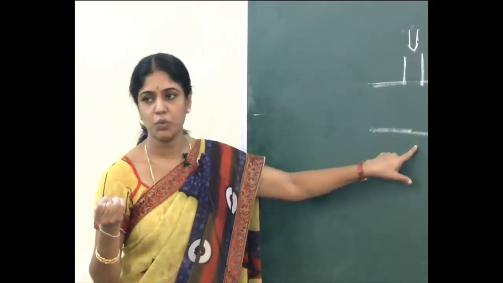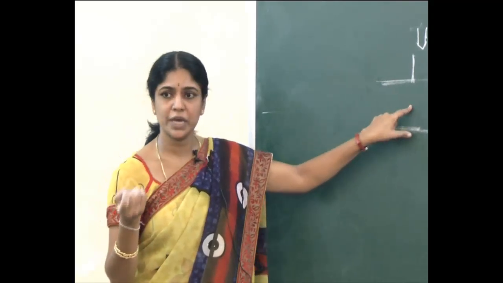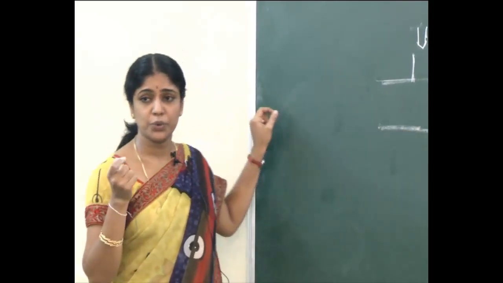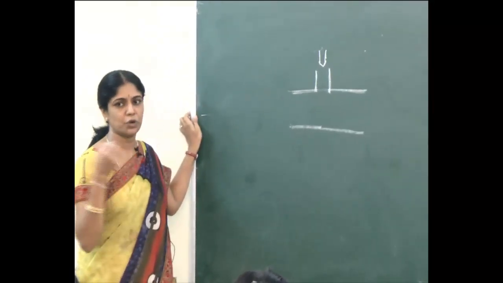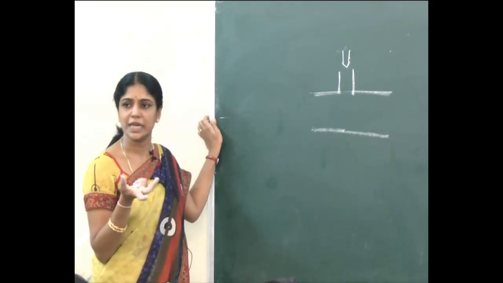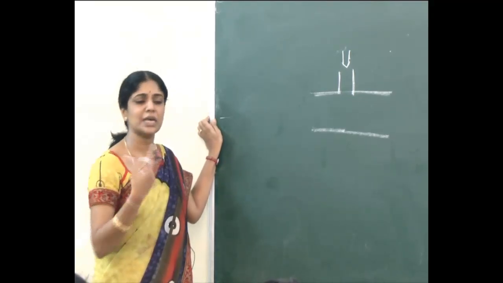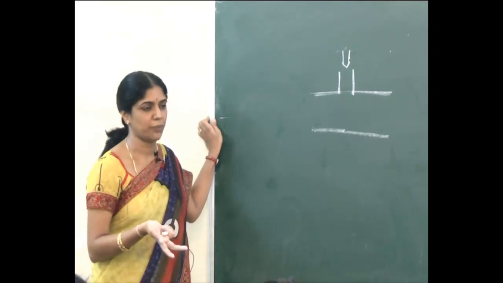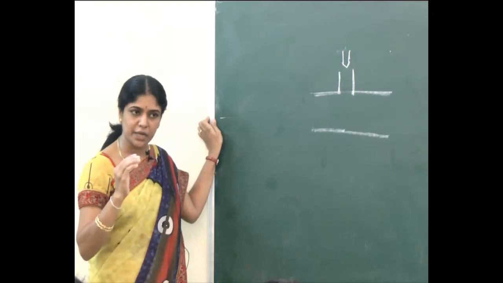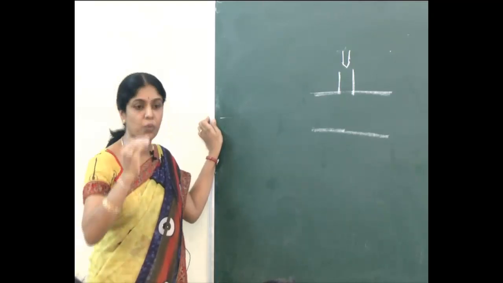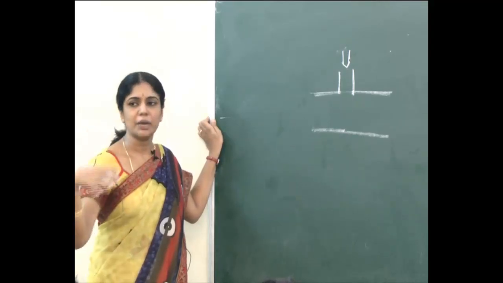That time I will find out what is the force acting. Then I will make it to be a charged particle. I will make it to become a charged oil drop by applying a beam of X-rays. So when a beam of X-rays passes, it will ionize the gas. When the gas is ionized, the oil drop will pick up one or two electrons and it will become a charged oil drop. Then, applying an electric field to that charged oil drop, I can make it move down or move up, or I can also make it stand still for my observations.